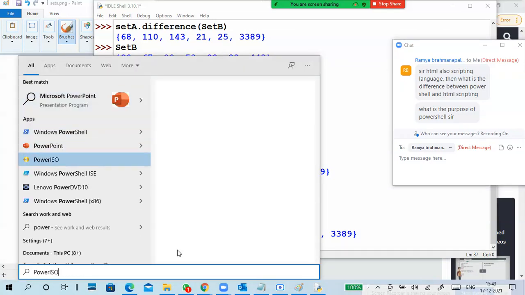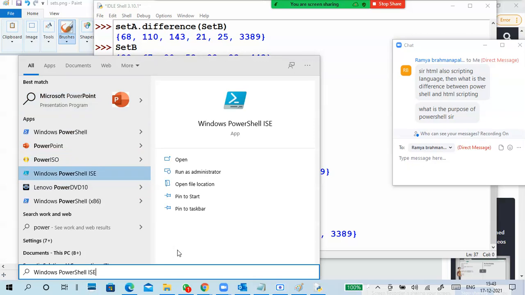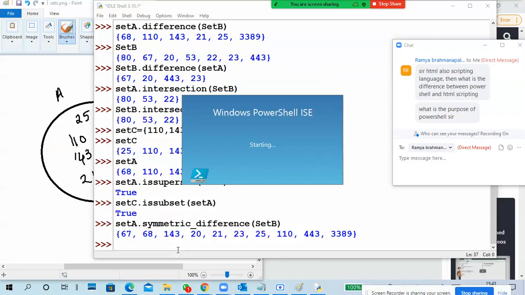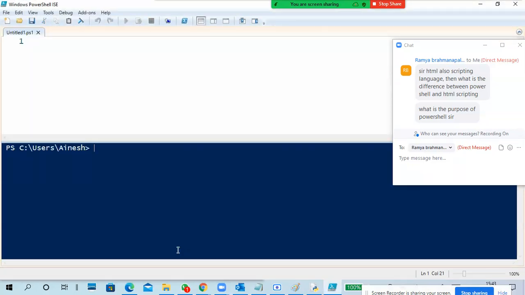This is ISE. Okay, here you will write. Usually it is interactive script writing. So like this, you can write multiple lines or a single line, and you can execute the entire lines directly like this, or select and execute one line.